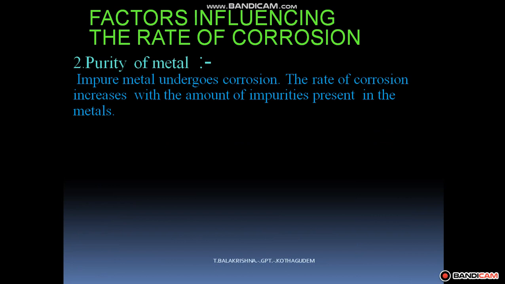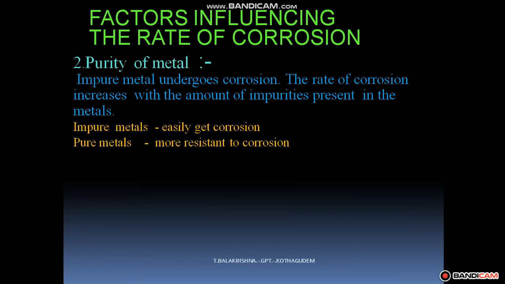So pure metals are more resistant to corrosion than impure metals. When you compare the same metal, for example pure iron and impure iron, the pure iron is resistant to corrosion, while the impure iron easily gets corroded.